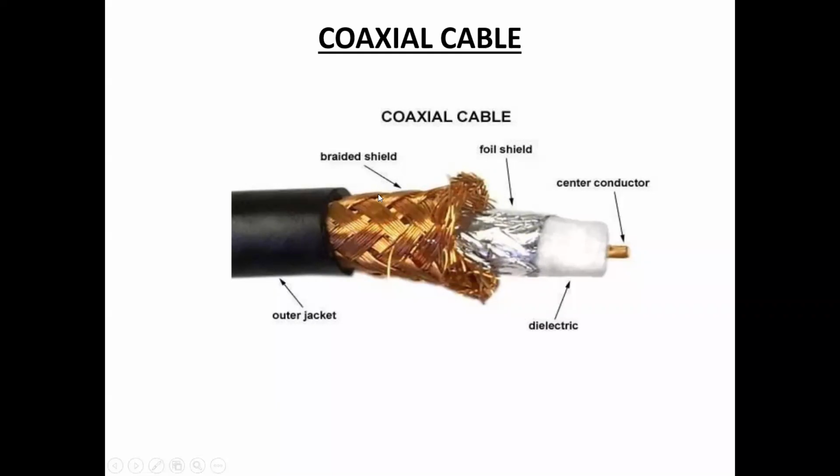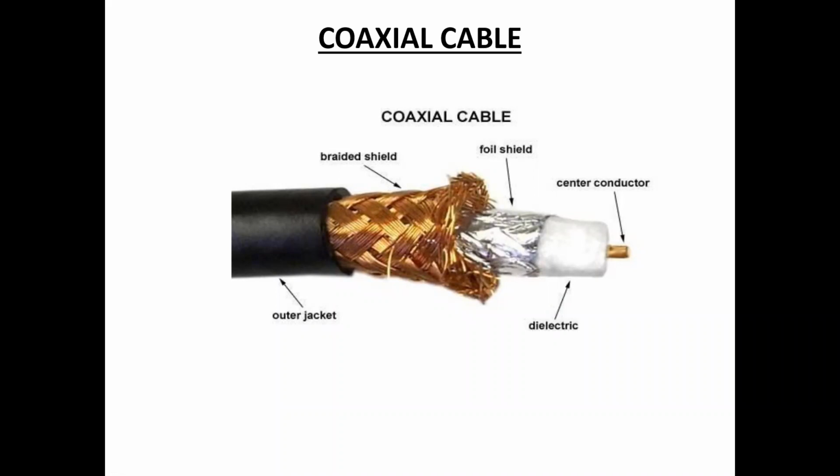Next, there are 2 types of coaxial cables: thick coaxial and thin coaxial. Thin coaxial cable is also referred to as thin net.